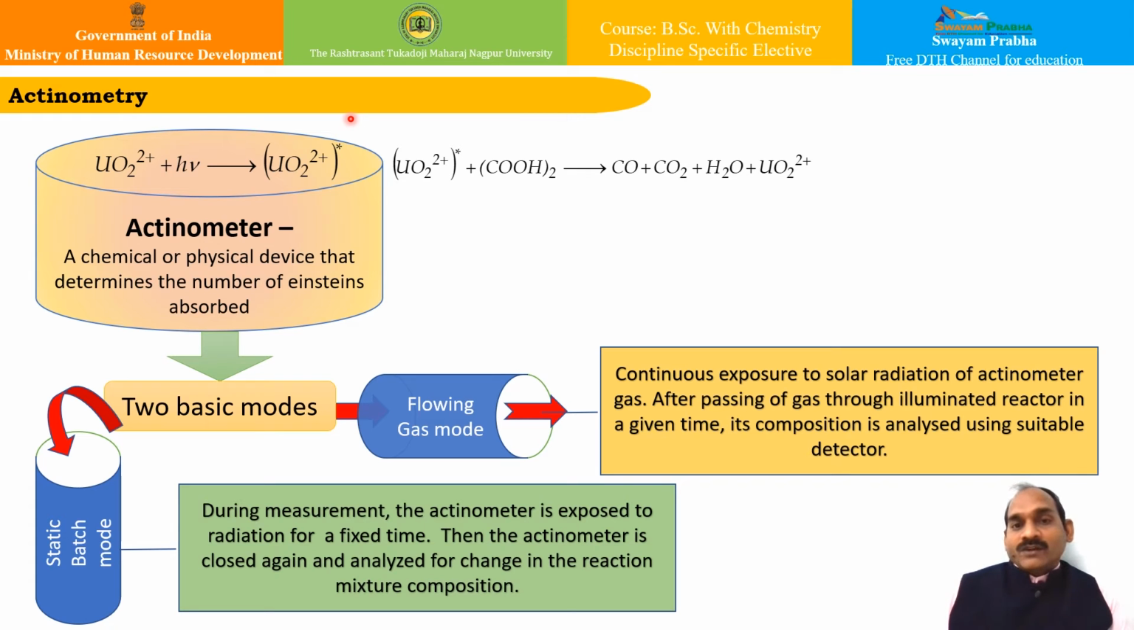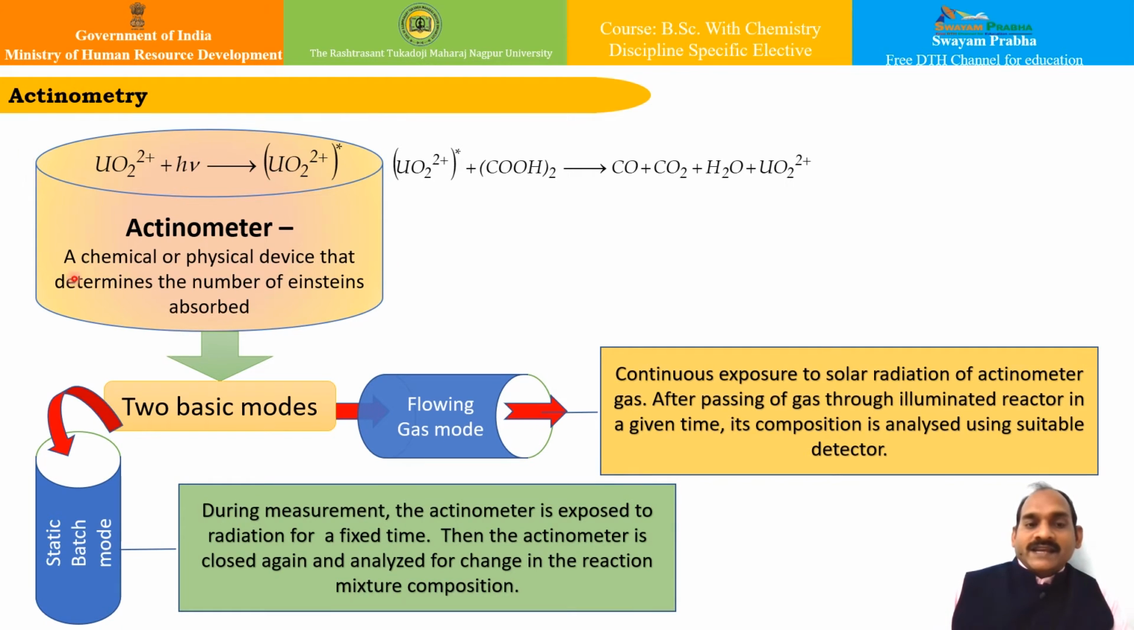Apart from that, the number of moles reacting in the same time can also be determined by a suitable analytical technique, by finding, say, the initial and the final concentration of the reaction mixture, which can be a very easy task. So from the number of moles reacted and the number of Einsteins absorbed, we can actually calculate the quantum yield, isn't it?